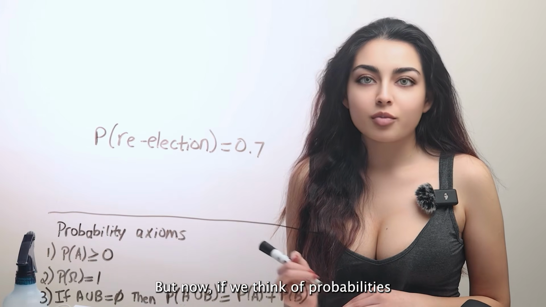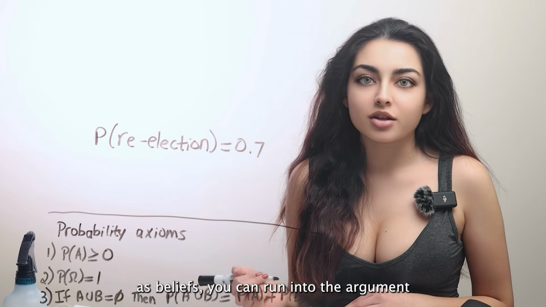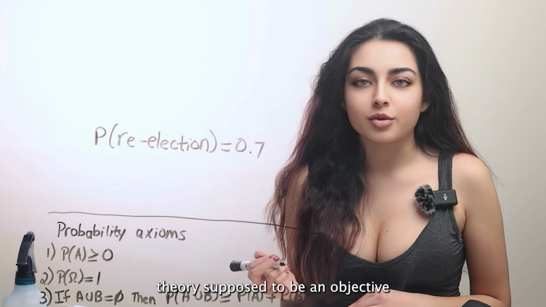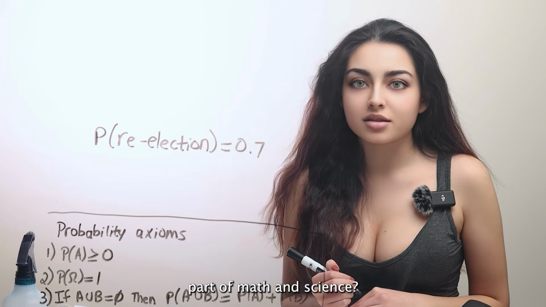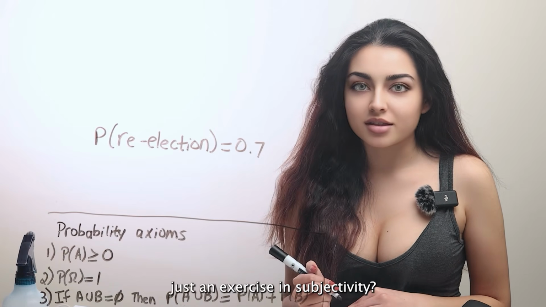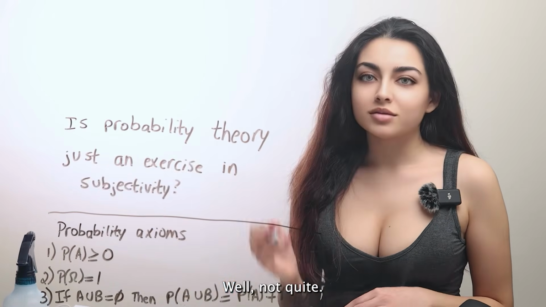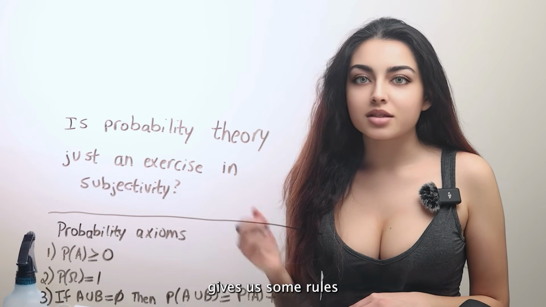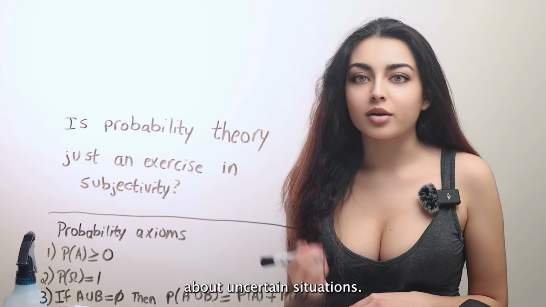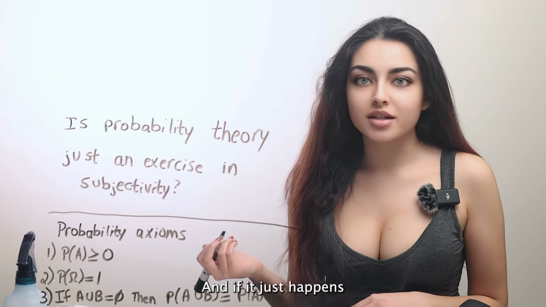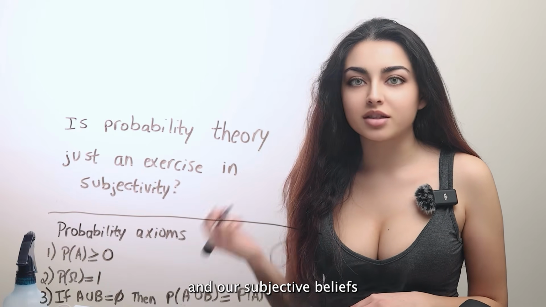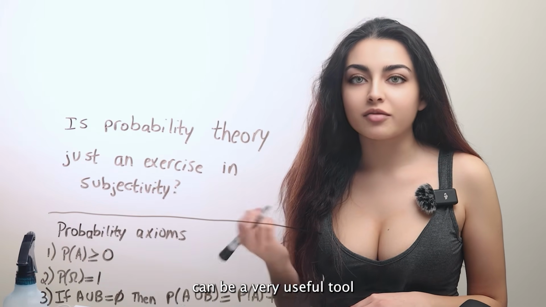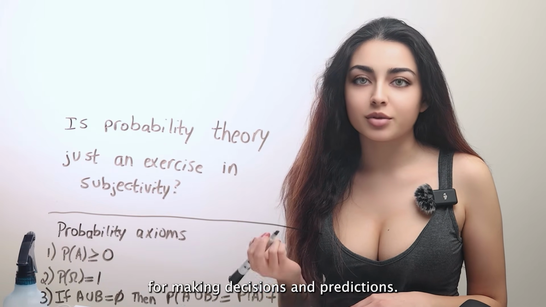But now, if we think of probabilities as beliefs, you can run into the argument that, well, aren't beliefs subjective, and isn't probability theory supposed to be an objective part of math and science? Is probability just an exercise in subjectivity? Well, not quite. There's obviously more to it. Probability, at the minimum, gives us some rules for thinking systematically about uncertain situations. And if it just happens that our probability model and our subjective beliefs have some relation with the real world, then probability theory can be a very useful tool for making decisions and predictions.